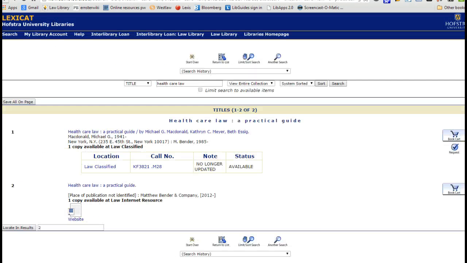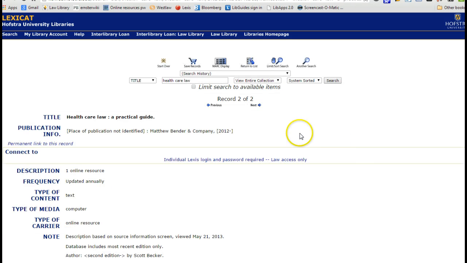So let's go back and let's take a look at this second entry, which is a later date, so that's good, and it's online. And what this is telling me is that I need to go to Lexis. The catalog will let you know various treatise titles available on Lexis and Westlaw, so it can be useful for you in that sense even after you've graduated and may no longer be that close to the library so that you can come visit us.